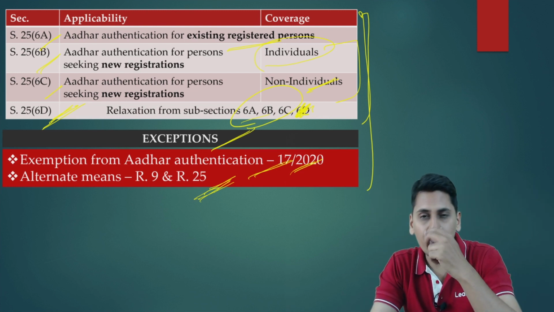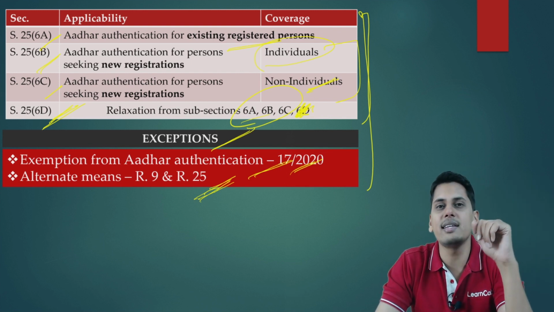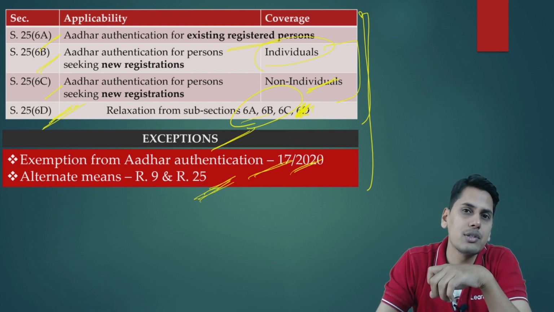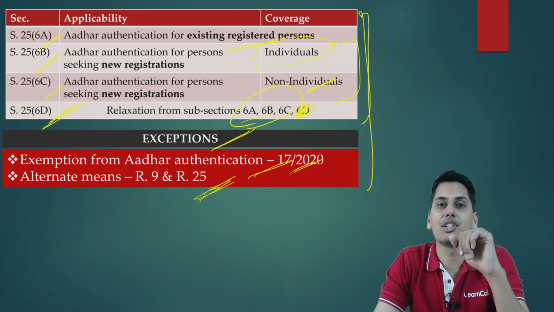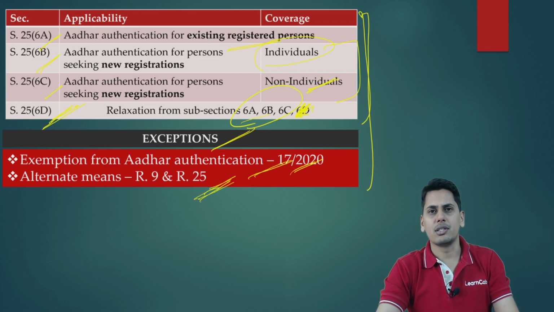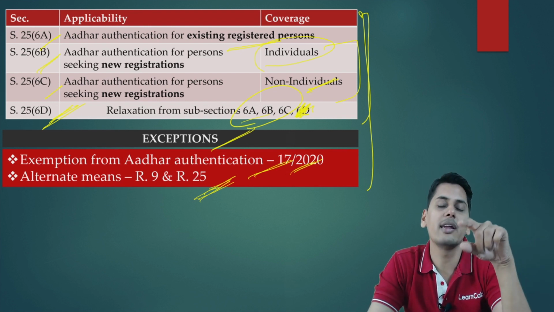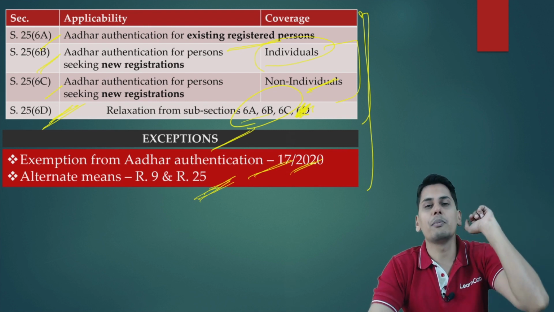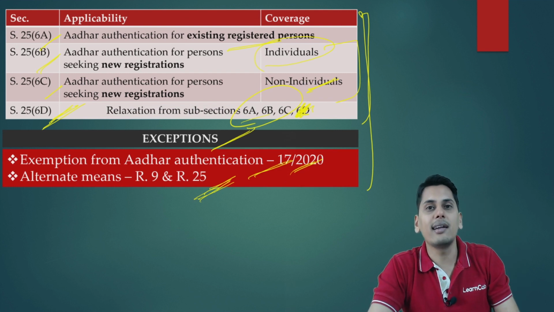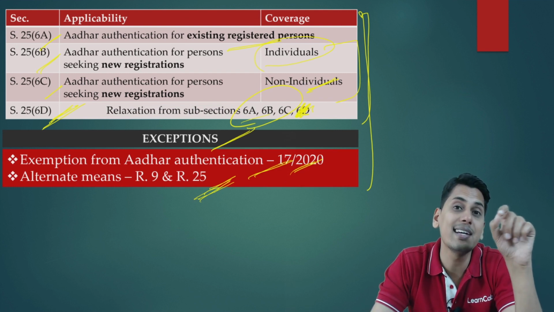Now friends, can you visualize and tell me, out of these 3 scenarios, in which of the scenarios will physical verification come prior to grant of registration? Which means in which of the scenarios will alternative means be offered? Naturally, in scenario number 2 and scenario number 3, registration would be granted to me only after physically verifying the